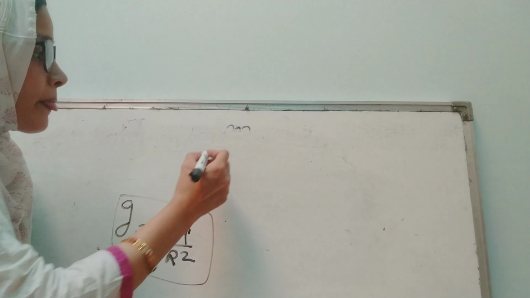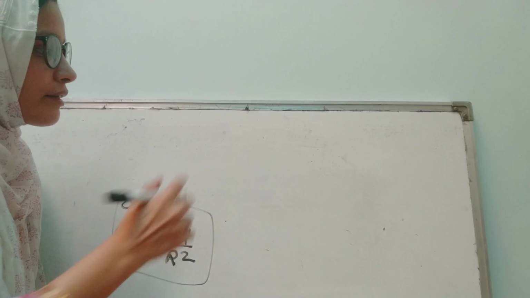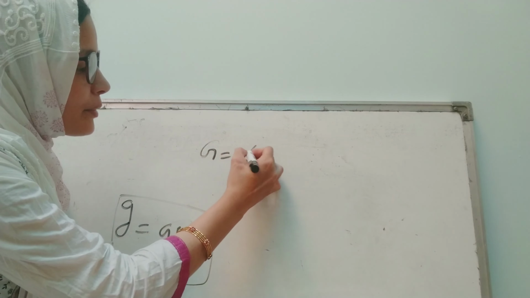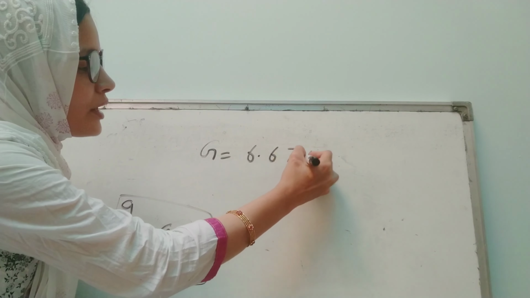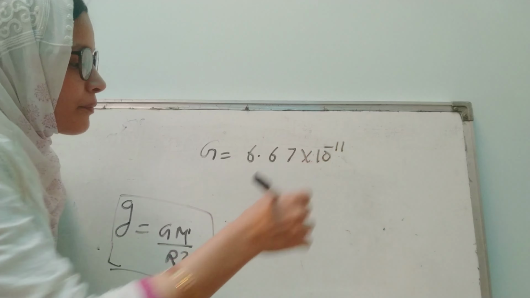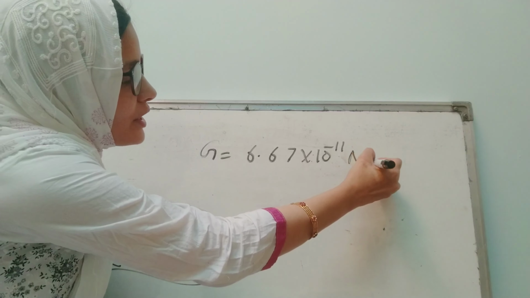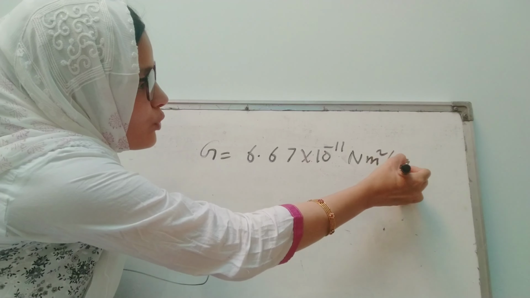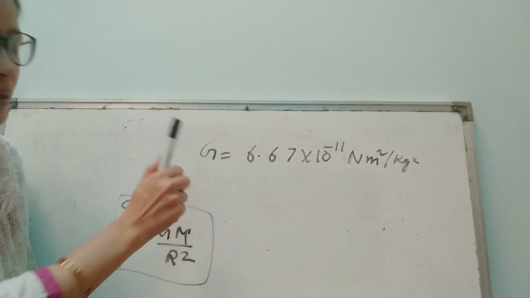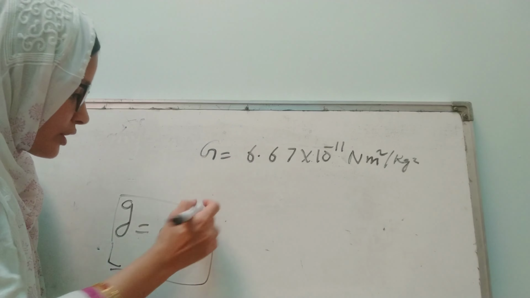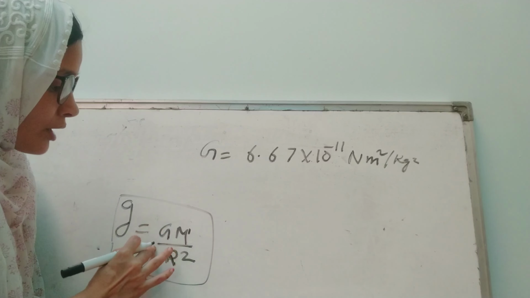Now I forgot to mention that the value of G is constant, and it is given as 6.67 into 10 raised to the power minus 11. Now you can calculate the unit. It will be Newton meter square per kilogram square. This will be the unit of G. So now let us put the values in this equation.